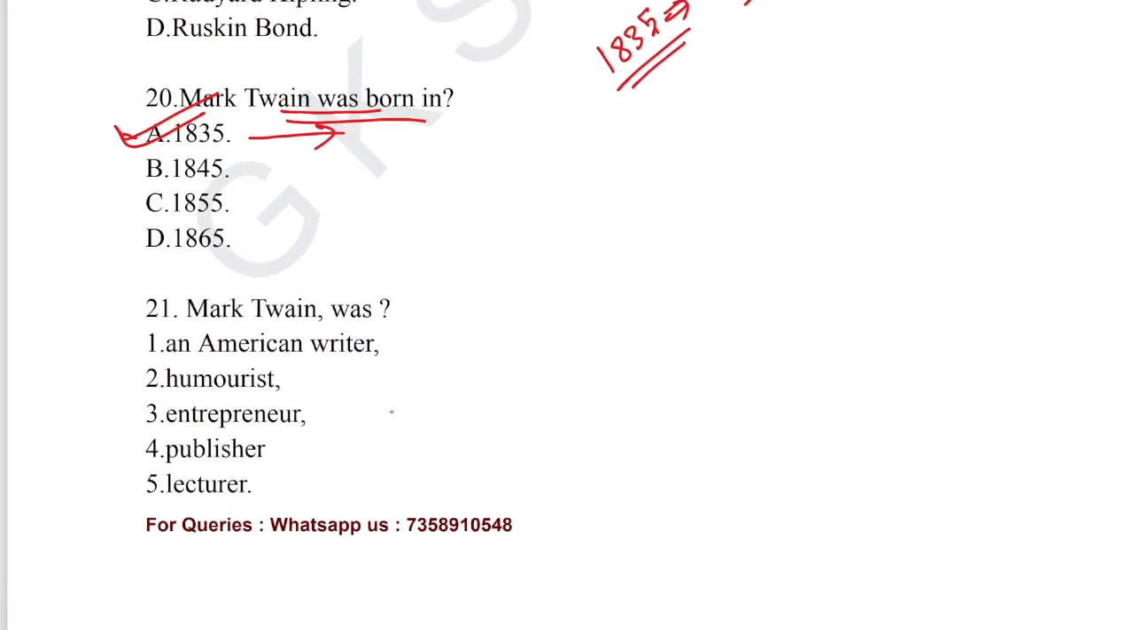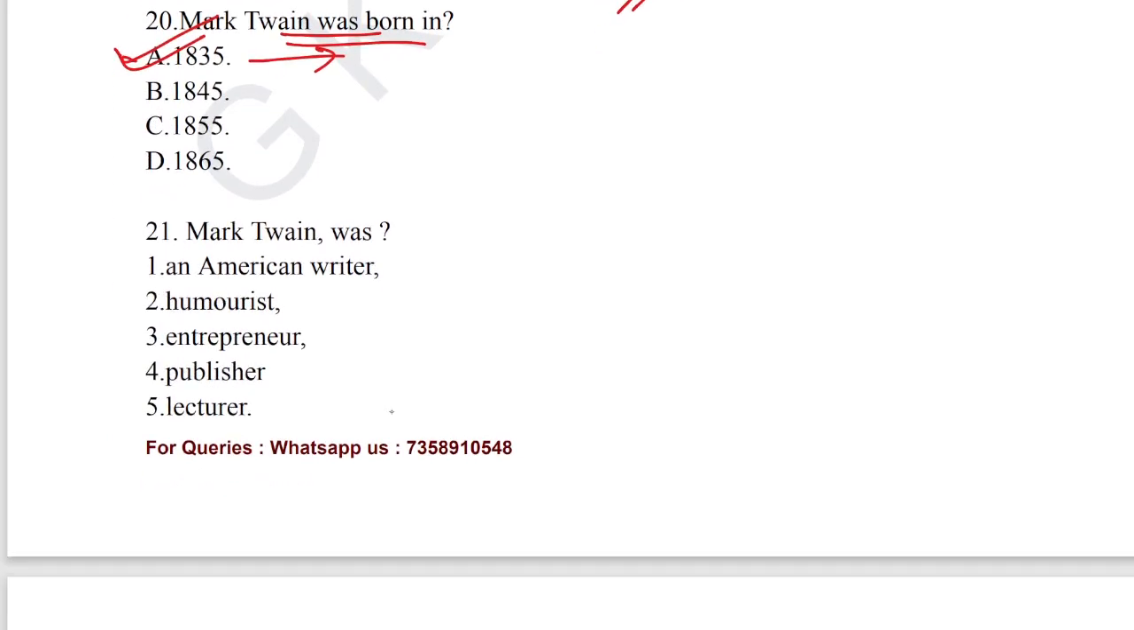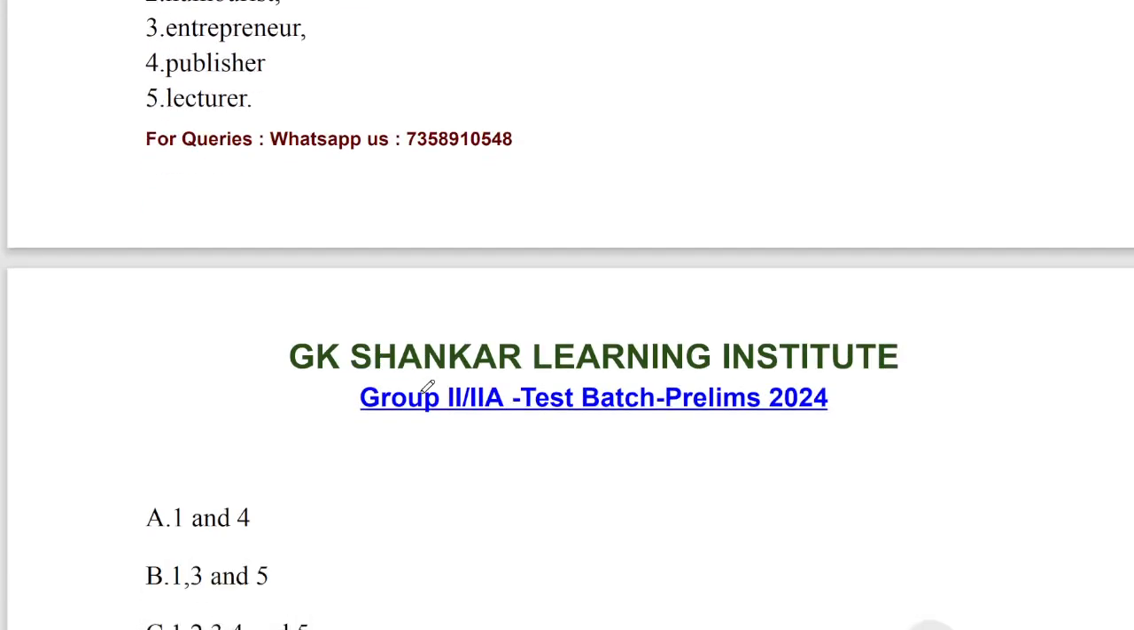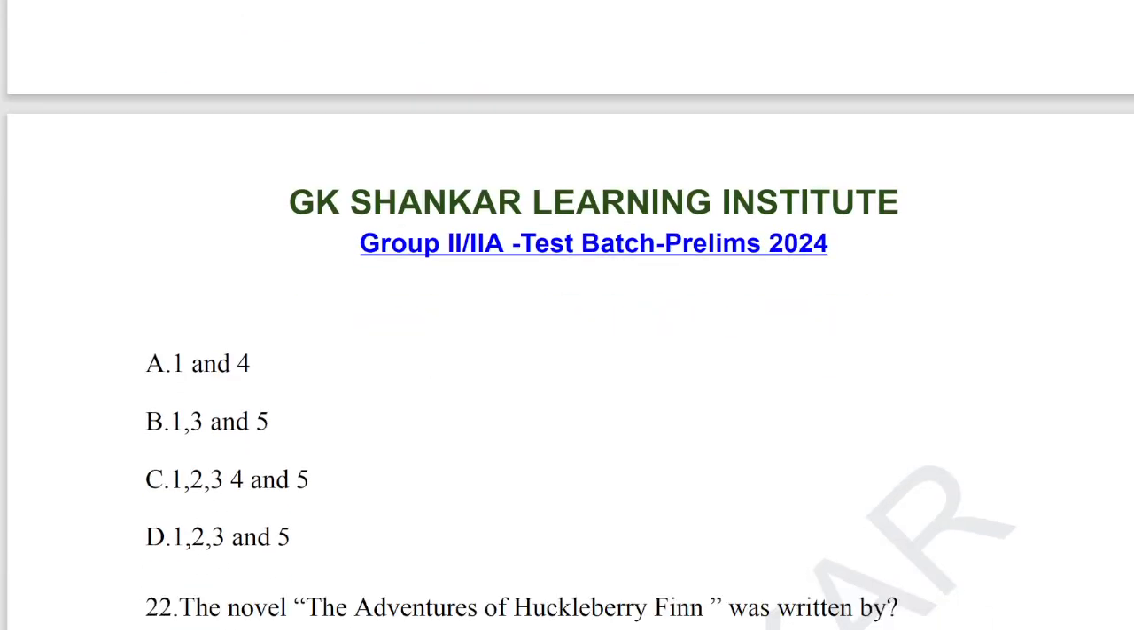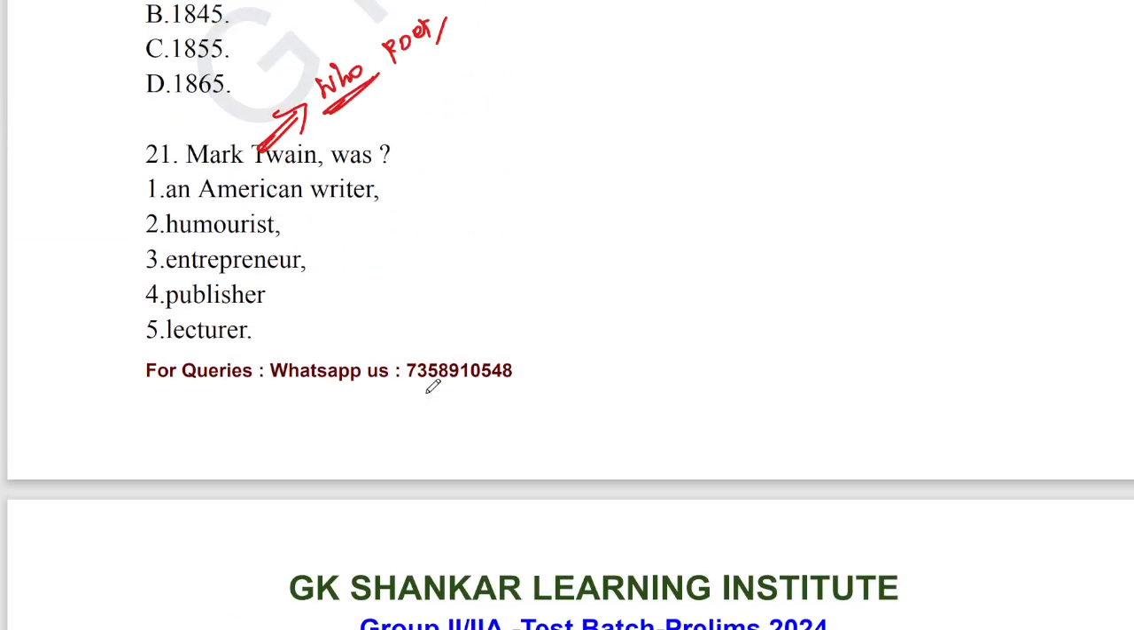Let's take up question number 21. Define the character of Mark Twain. So who is Mark Twain? A poet, a humorist, an American writer, publisher, lecturer, everything. So for question number 21, option C is the answer. Option C: 1, 2, 3, 4 and 5 are correct.